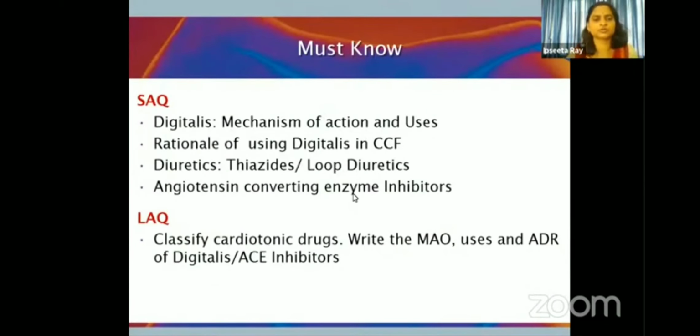So the must-know questions under this topic: cardiac glycoside digitalis, mechanism of action, therapeutic uses. What is the rationale of using digitalis in congestive cardiac failure? Then diuretics. Loop diuretics are mainly preferred. Why? What is the mechanism? Then ACE inhibitors, this we should all know in detail. As a LEQ, what can be expected? Classify cardiotonic drugs, write mechanism, uses, and ADR of digitalis or the ACE inhibitors.